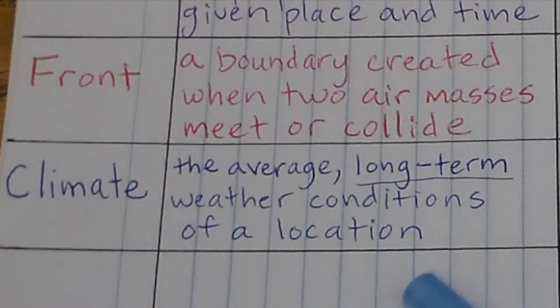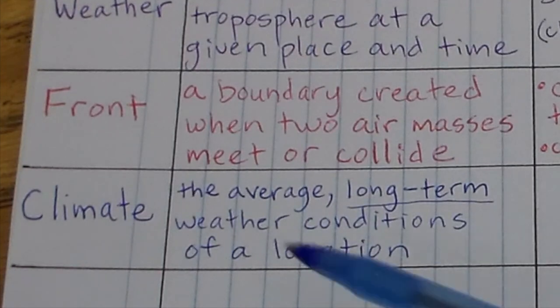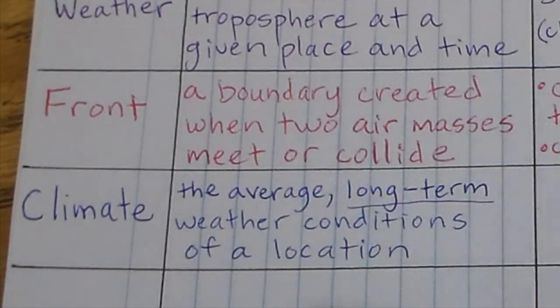So climate is the average long-term weather conditions. So it's the average long-term weather conditions of a location. Oh, it does have the word weather in the definition. So again, they're related, but they're not the same thing.